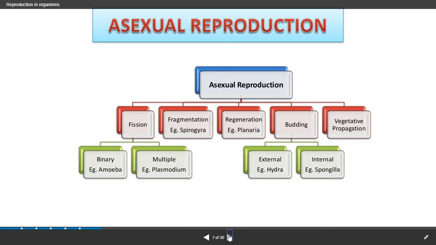And next was fragmentation. The example was Spirogyra, that is the green algae. Third process, regeneration, example was planaria. Next method was budding. In external budding we have seen the example of hydra, and in internal budding we have seen the example of spongilla. And last was vegetative propagation.